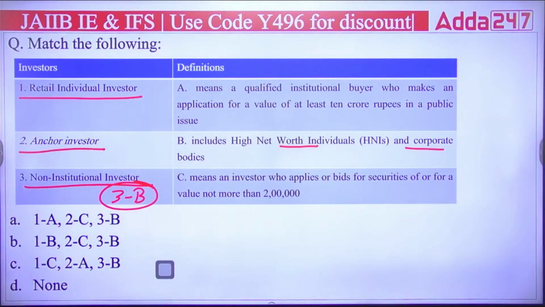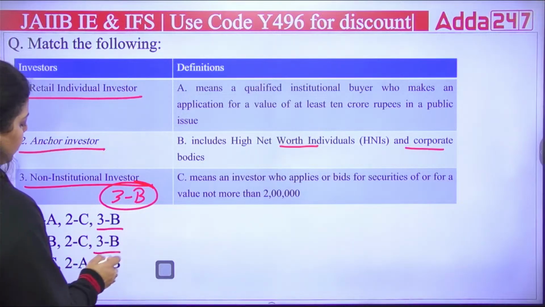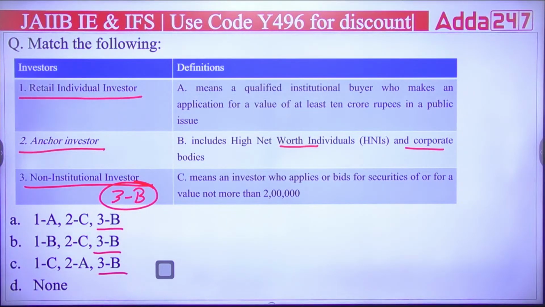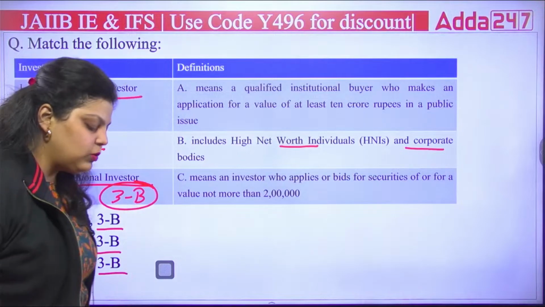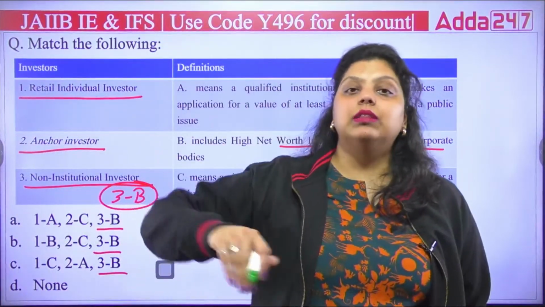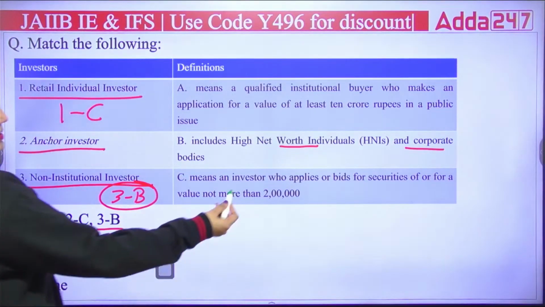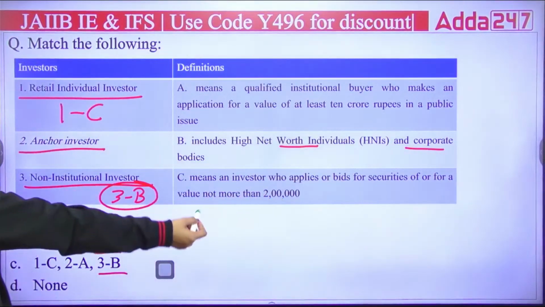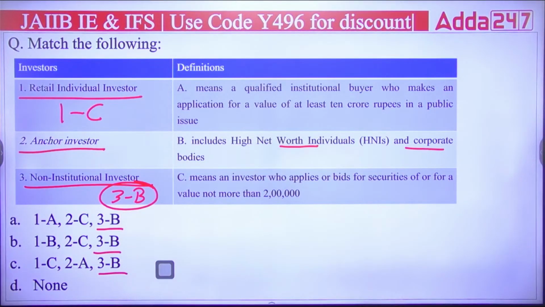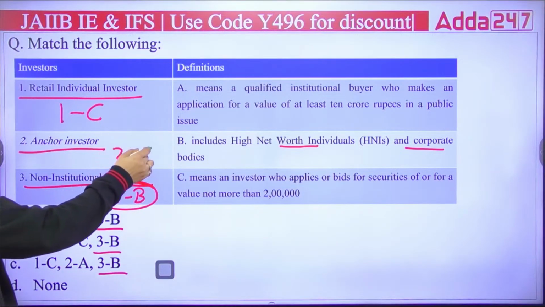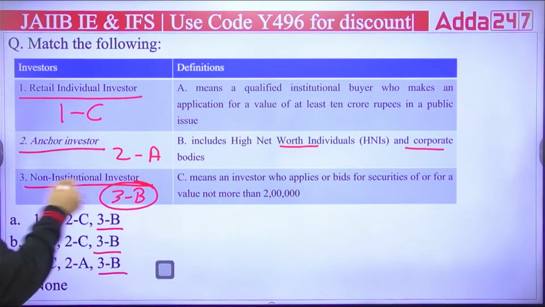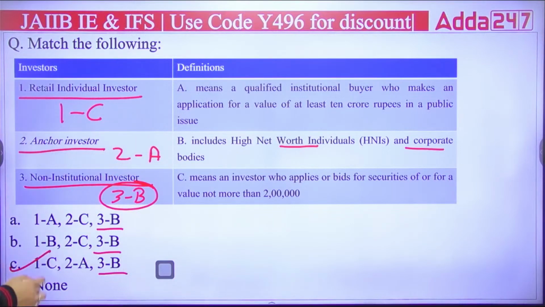Now let's see, does this eliminate any option? You can see in every option there is a third B answer, so you cannot eliminate any option here. Second is talking about retail individual investors. Retail individual investors are those investors who cannot invest more than 2 lakhs. So I can say that the first is C. Means investors who apply for bid or for security for a value not more than 2 lakh, that is your retail investor. It means anchor investor will be your A. So C, A, B will be the right answer, and this is available in the C option. So C option is correct about matching your definitions of investors.